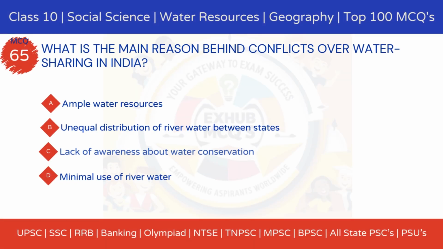Question 65. What is the main reason behind conflicts over water sharing in India? Option A. Ample water resources. Option B. Unequal distribution of river water between states. Option C. Lack of awareness about water conservation. Option D. Minimal use of river water.